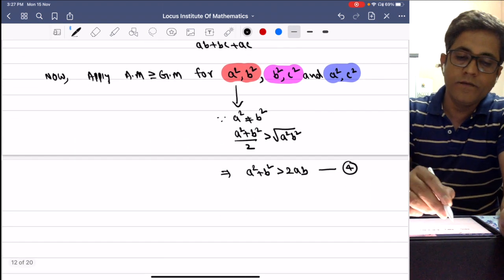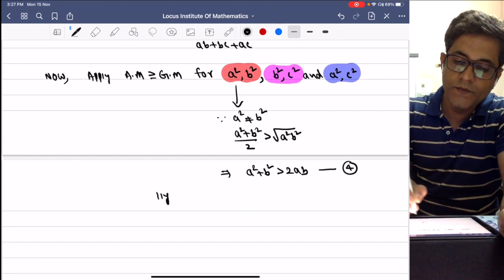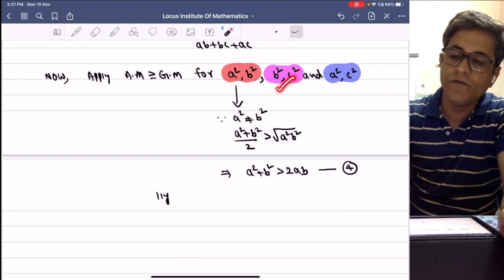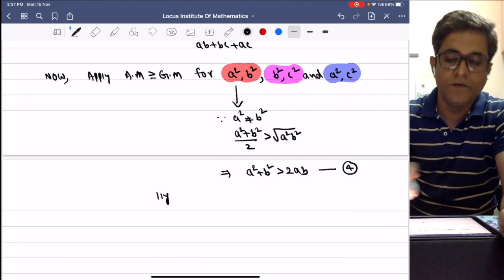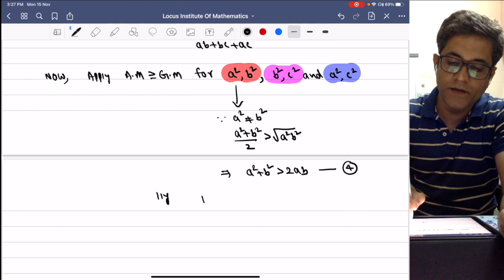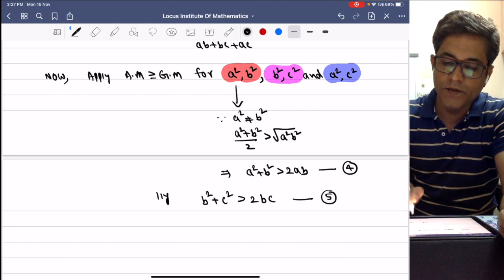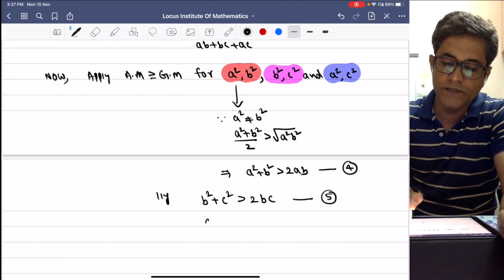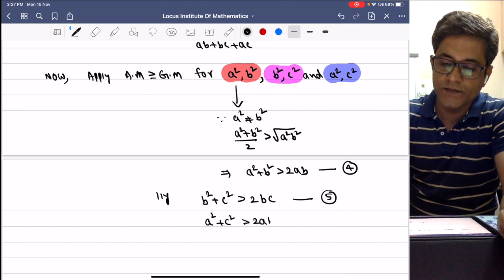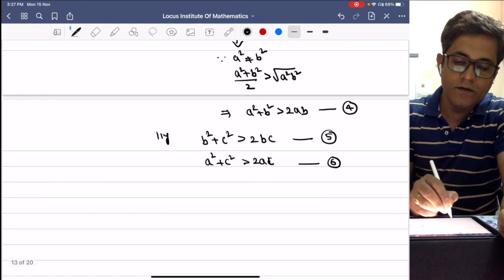Now similarly apply AM greater than GM for b square, c square and a square, c square. For the second pair, b square is not equal to c square. Therefore we can write b square plus c square is greater than 2bc. Give this number 5. Similarly a square and c square are also not equal. Therefore a square plus c square is greater than 2ac. This is 6.